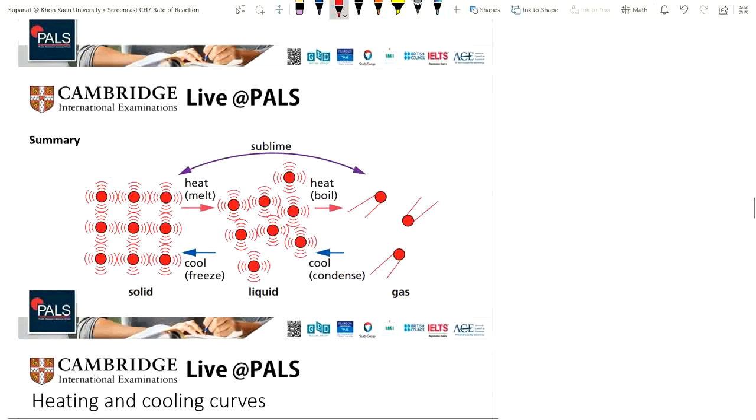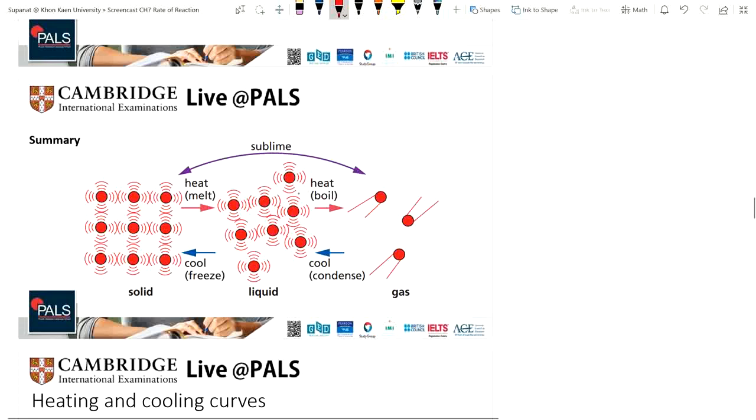The kinetic theory will explain the movement of the particles when they receive heat, right? The particles start vibrating and pushing the neighbor particles away. Then it loses the attraction force, starts to melt and turn into liquid, and still continuously receives the heat, right? And then it reaches the temperature that changes